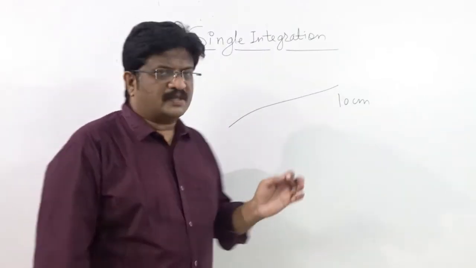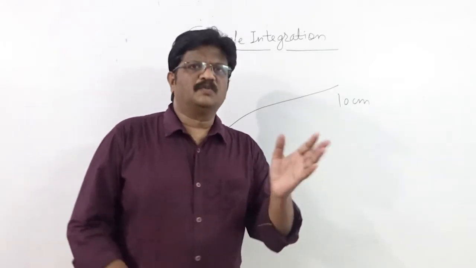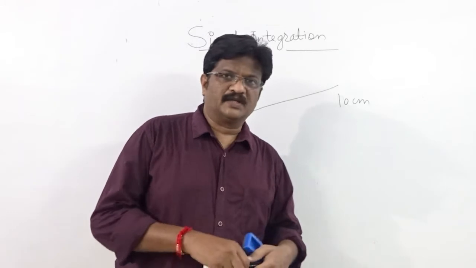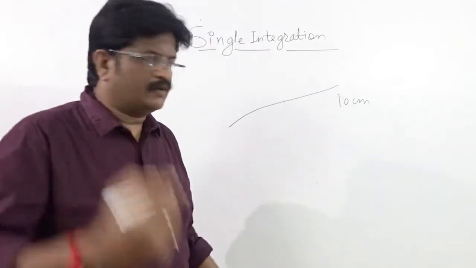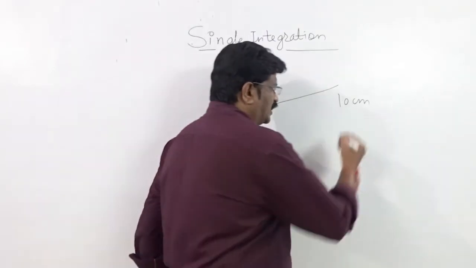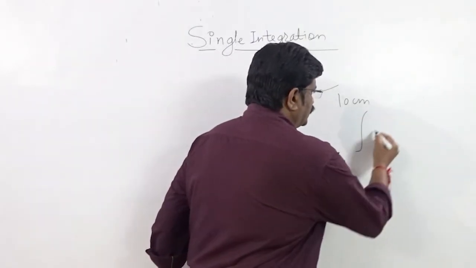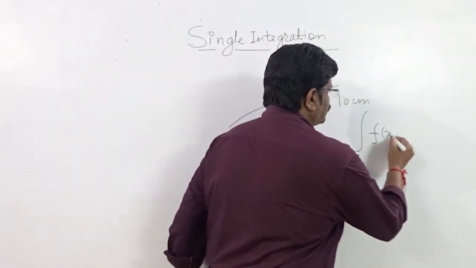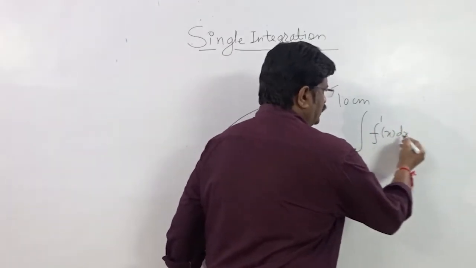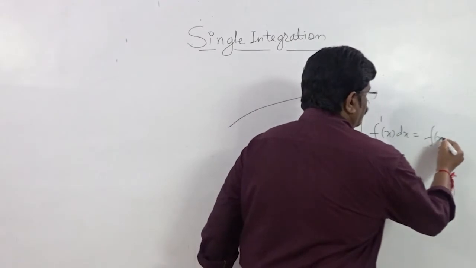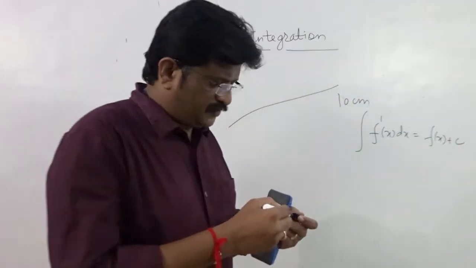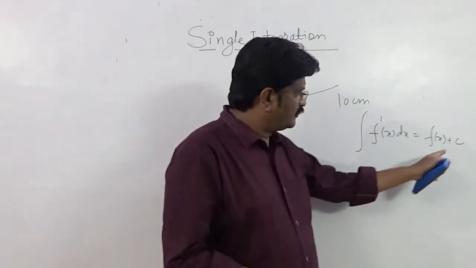Now this example is sufficient to understand what derivative means, what integration means, and what we mean by the constant of integration. Because whenever we write integration mathematically, we write: integration of f dash of x dx is equal to f of x plus c. Now the question comes, what do you mean by this constant of integration?